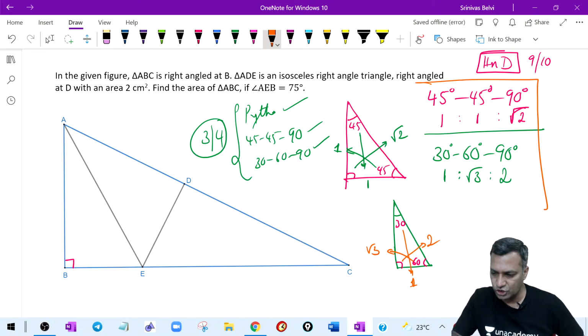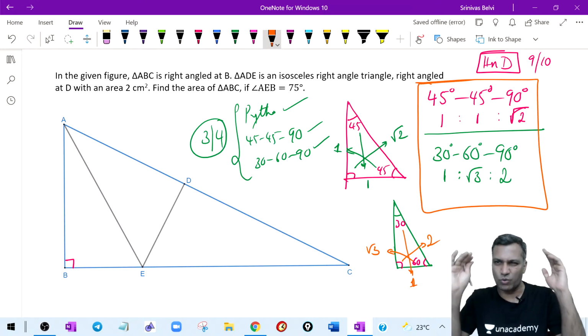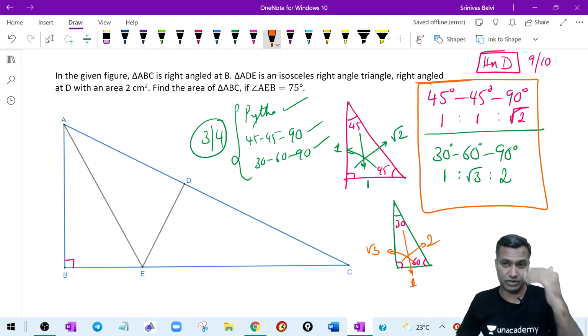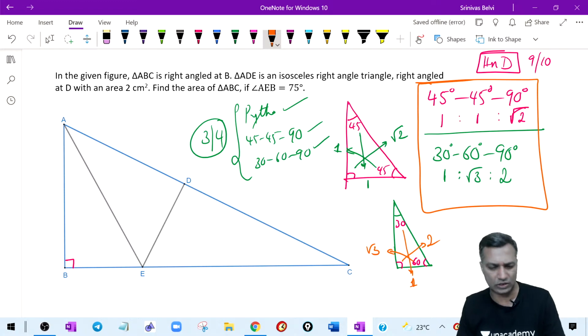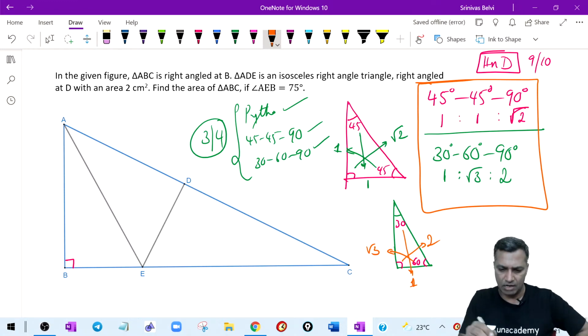Now this question uses both these propositions, because in one question I just wanted to cover both of them and finish off. So these are the two things I wanted you to understand. Had you just noticed this fact, it takes about a minute to resolve this question, maybe a minute and a half with calculation. Fair enough.